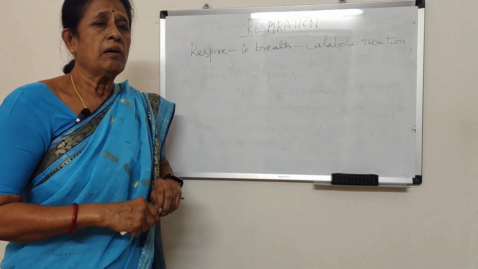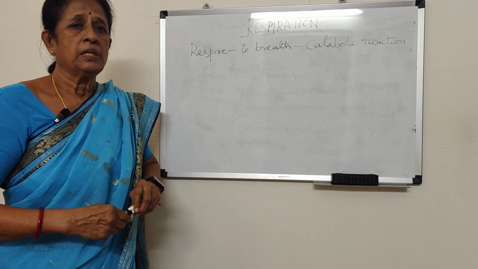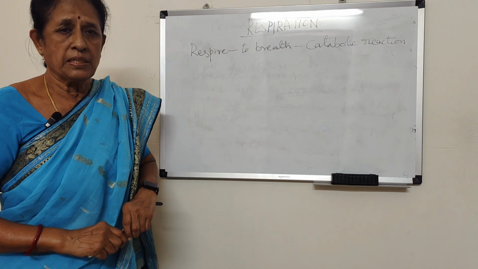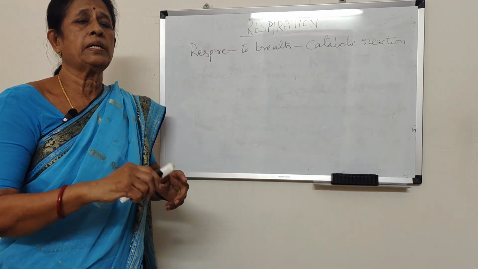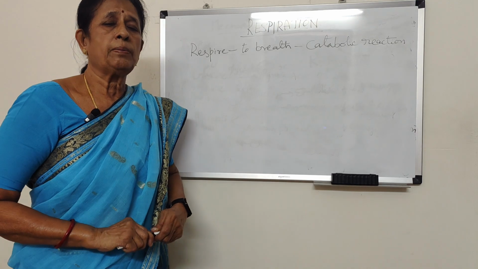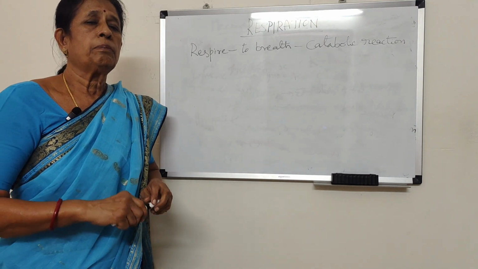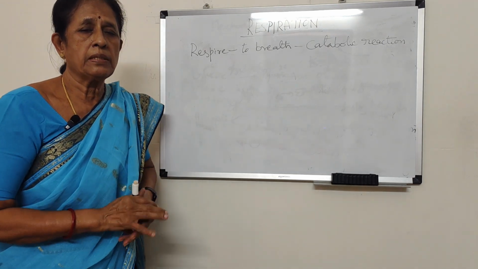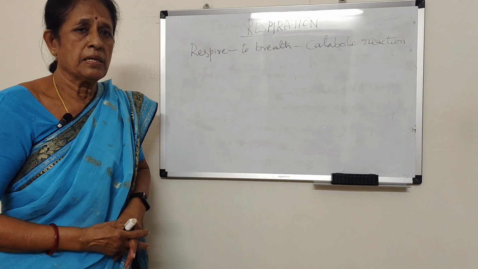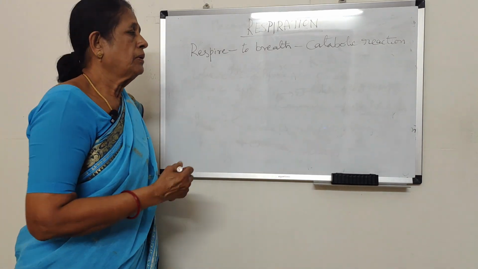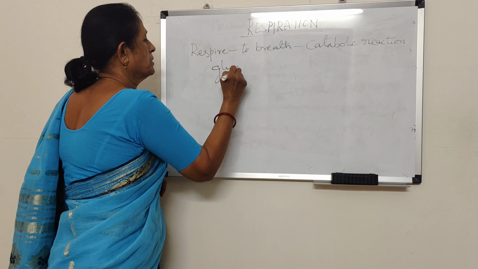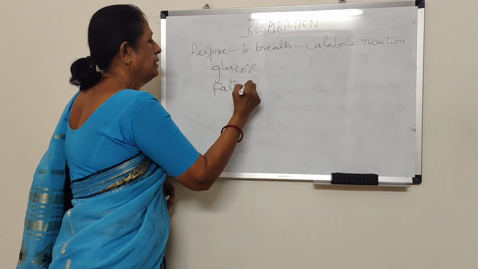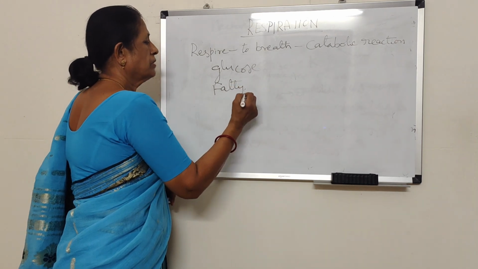So in respiration, what are the substances that are broken down? There should be certain things which have to be broken down. That means the end products of photosynthesis. We have seen that carbohydrates will be broken down into glucose, fats into fatty acids, and proteins into amino acids. That means the complex food materials are getting converted into simple substances.